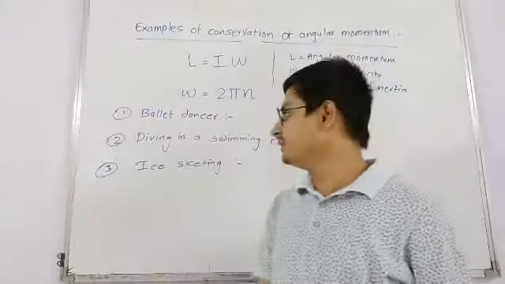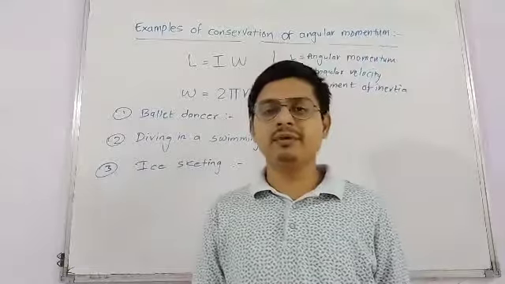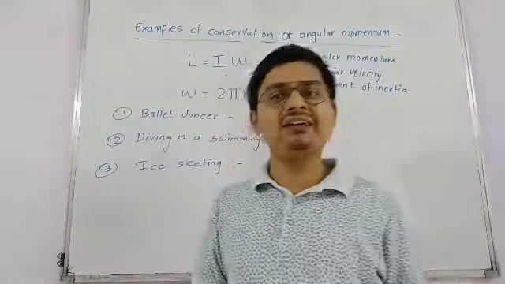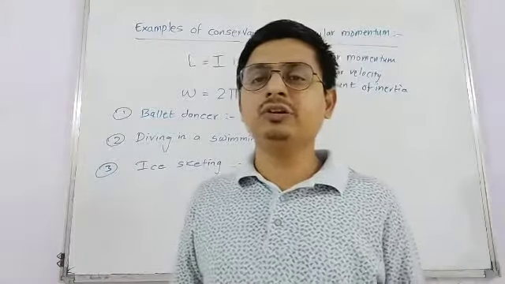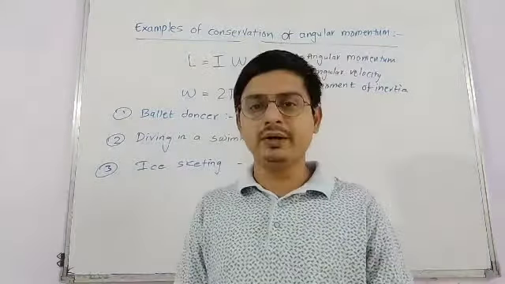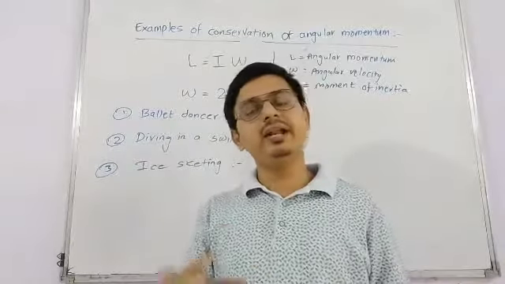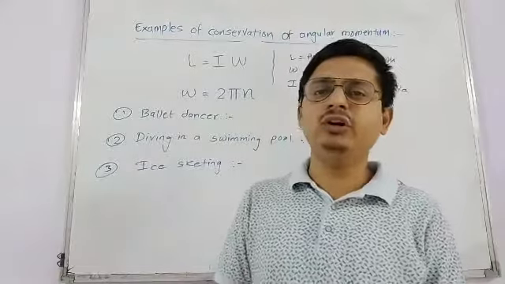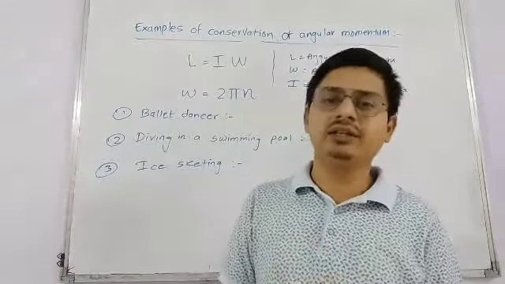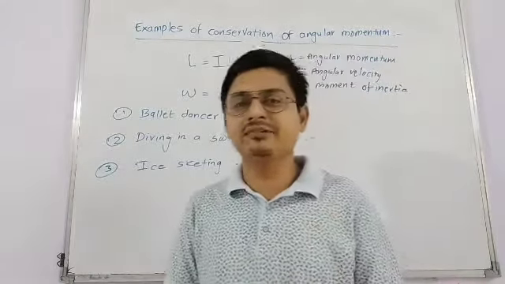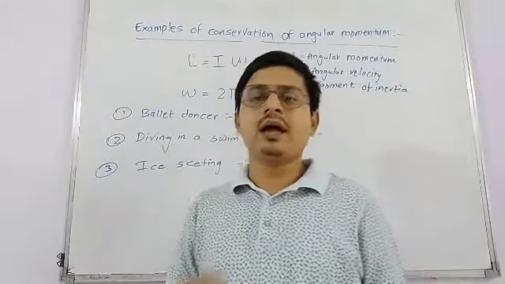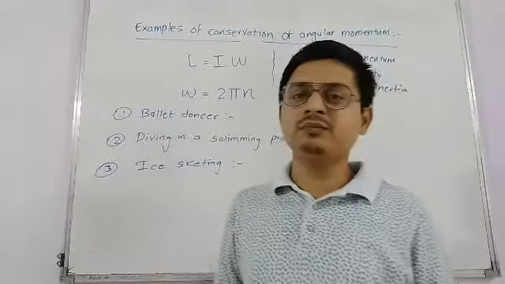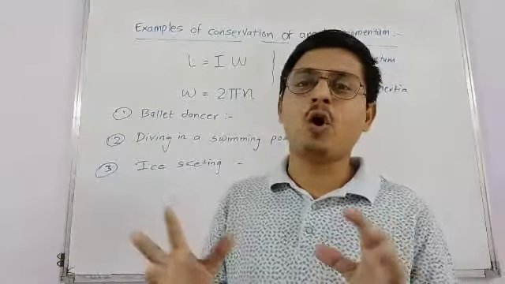The second example is diving in a swimming pool. In this example, the swimmers on a diving board stretch their body to increase the moment of inertia. Immediately after leaving the diving board, they fold to reduce the moment of inertia, which ultimately increases the frequency of rotation, and because of this they can complete more and more rounds to look attractive in a competition.